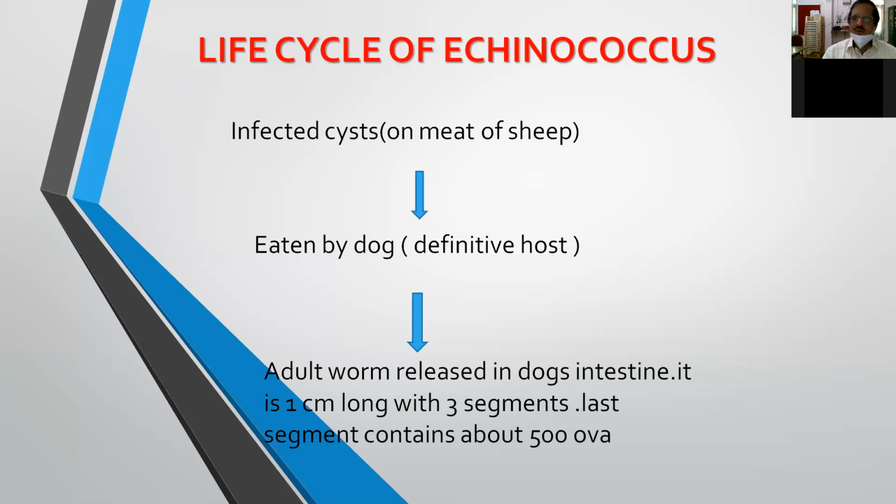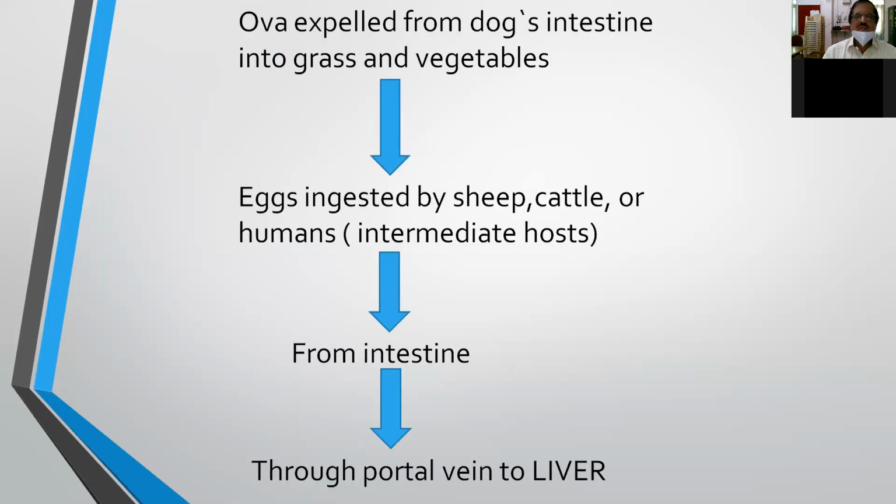The adult worm is released in the dog's intestine. The adult worm is about 1 centimeter in length, and it contains 3 segments. The last segment contains about 500 ova. So these ova get expelled from the dog's intestine onto grass and vegetables.